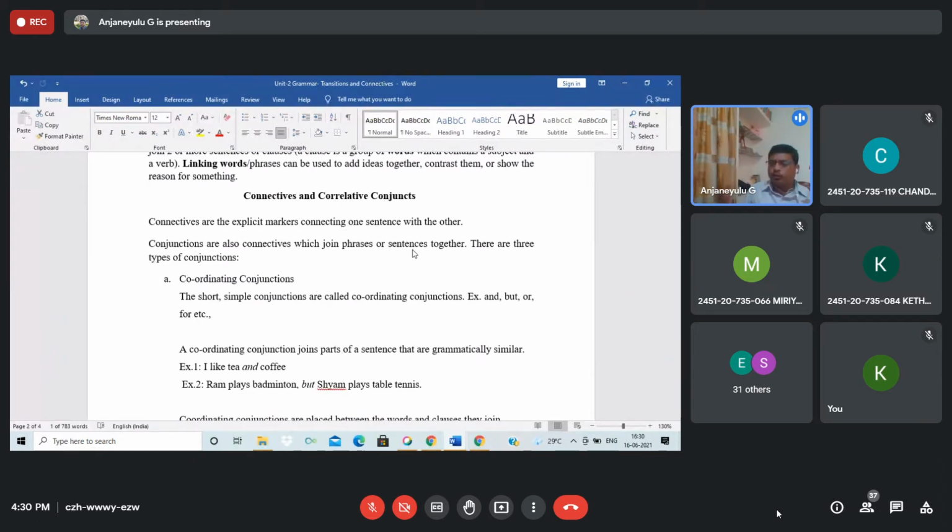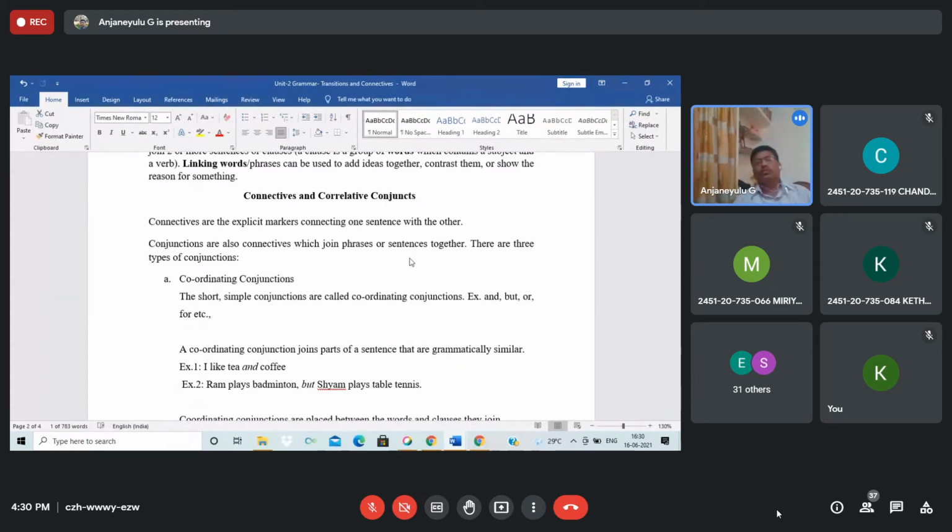For example, when you write a letter, when you make a note, or any piece of writing, you have to get the idea of which connectives or transitions you would like to use in that piece of writing. You should keep in mind which connectives are suitable in that context.